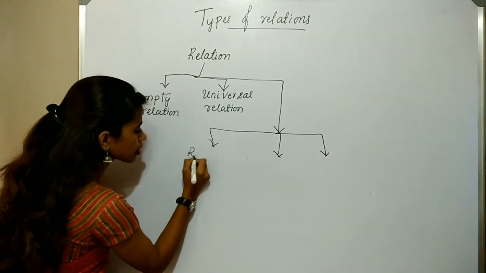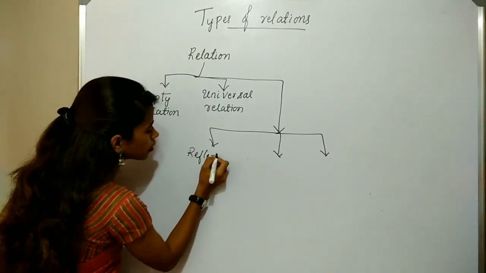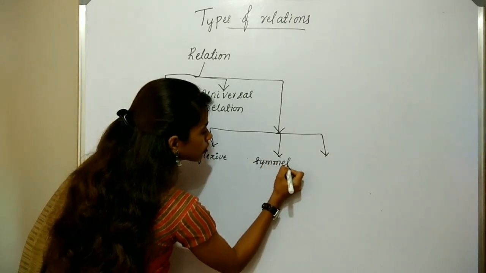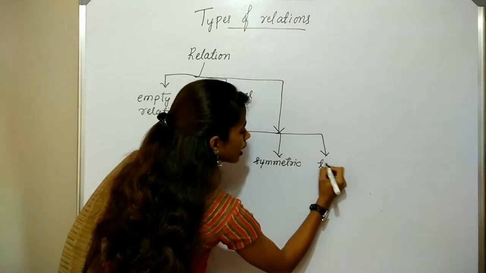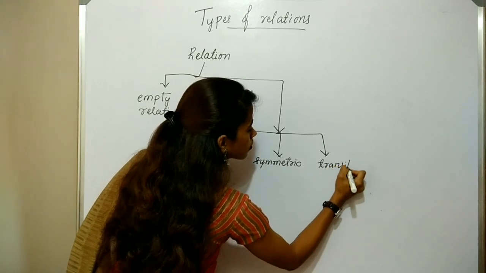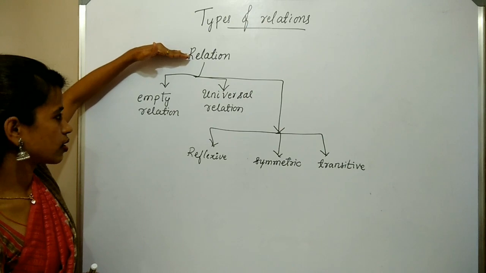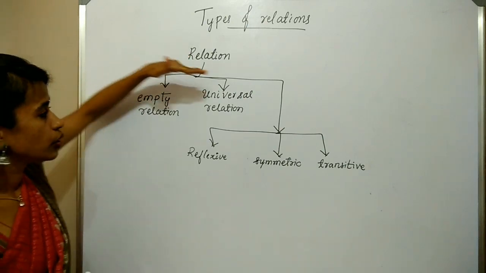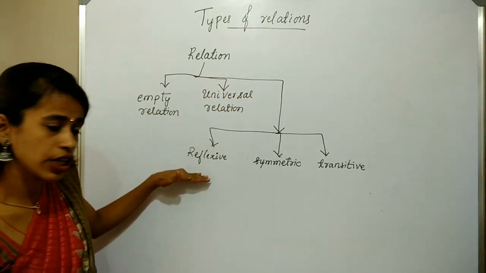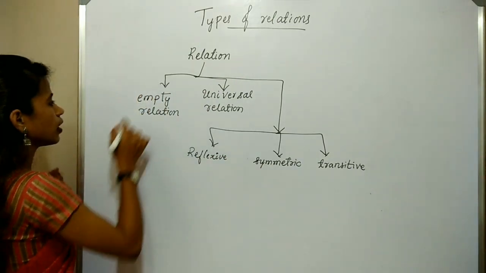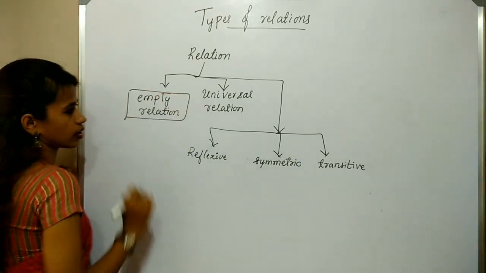That is reflexive, symmetric, and transitive. So here the main types of relations are empty relation, universal relation, reflexive relation, symmetric relation, and transitive relation. So let's begin with empty relation.